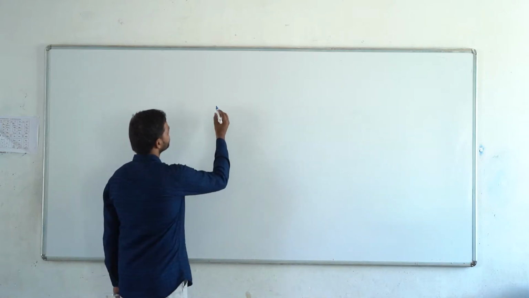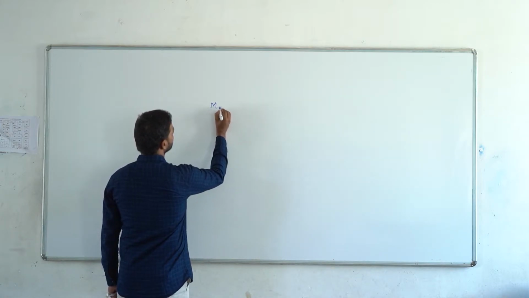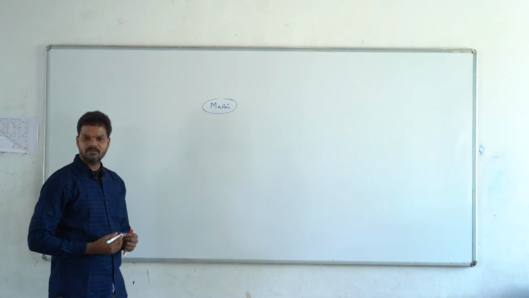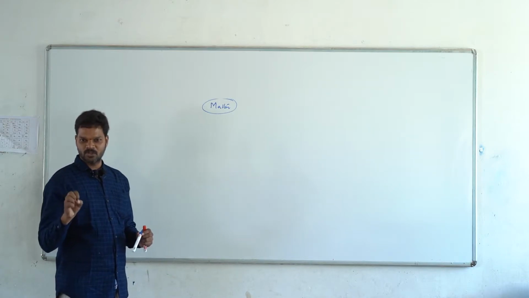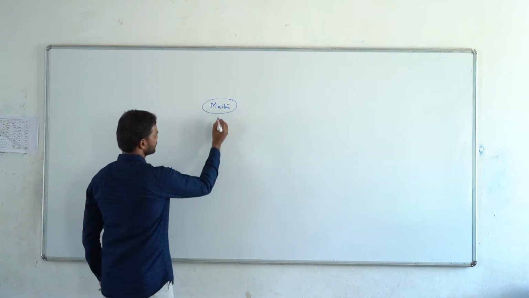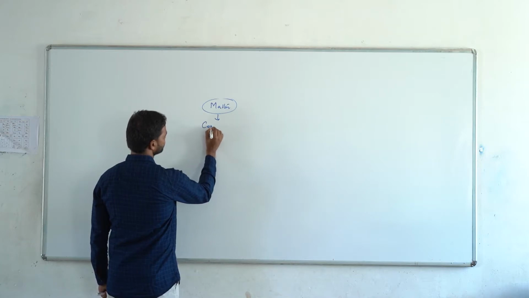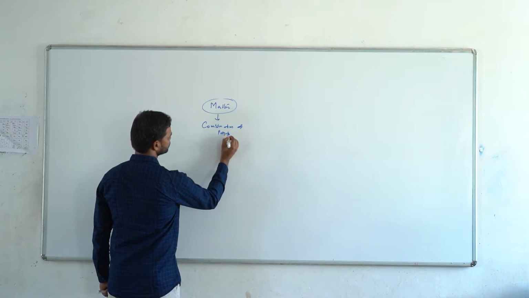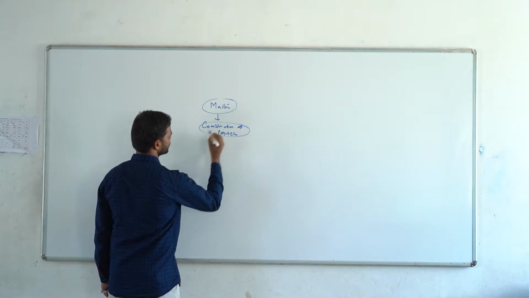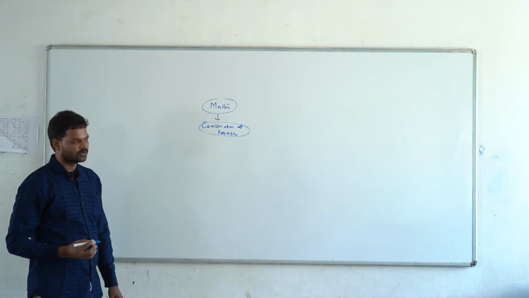See here, the matter is nothing but the combination of atoms or molecules or particles.